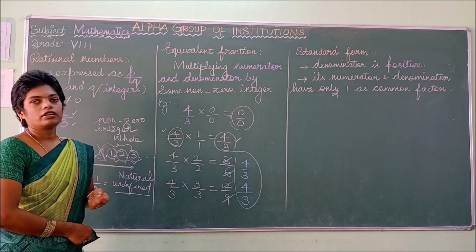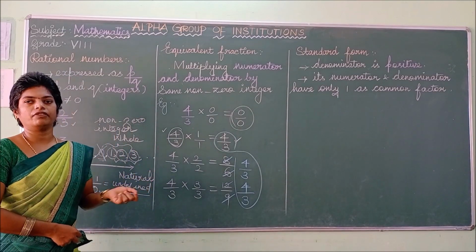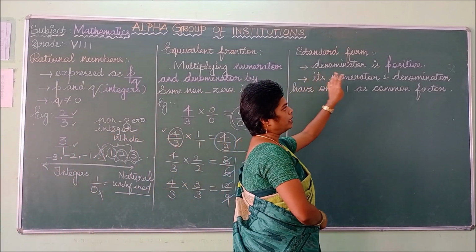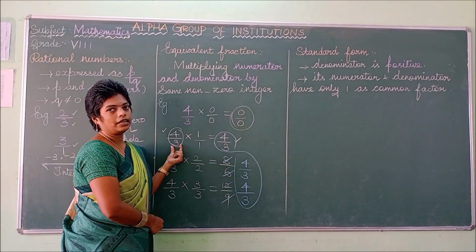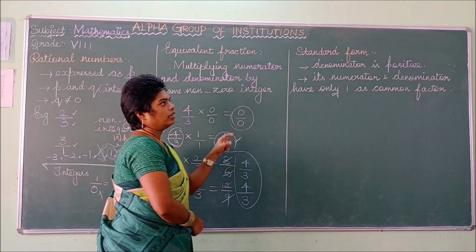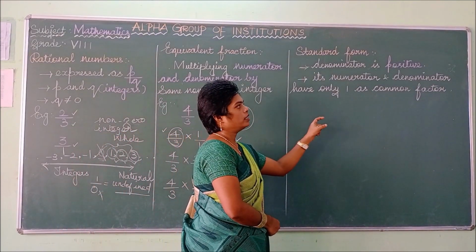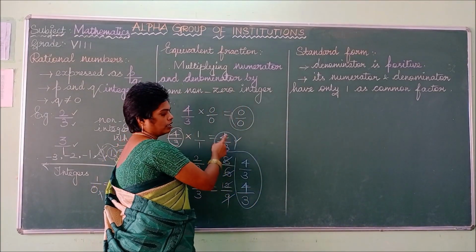Next is our standard form. How can we write the standard form for the given rational numbers? So listen to the conditions. The denominator is positive. So this is called the denominator. It must be positive. That you have to change first. Then its numerator and denominator have only one as a common factor. Check with this 4 by 3.